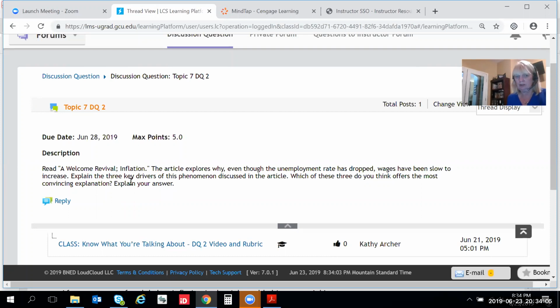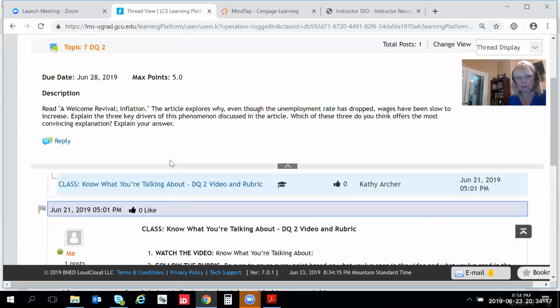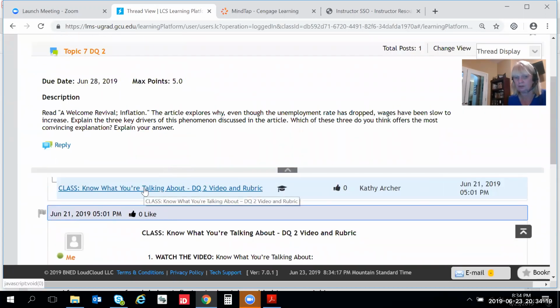Well, what article? Where are you going to get that? This is all very complicated. Let's go to the rubric and see if that will help us to sort it out. So here's the rubric, and of course, as always, it's right here. It's the very first post under DQ2.